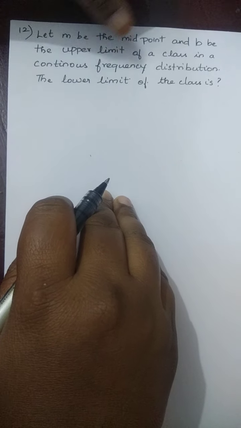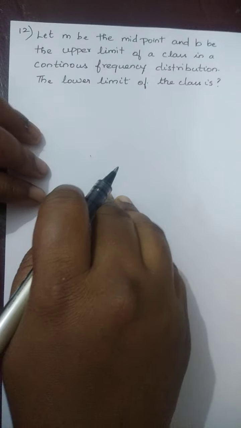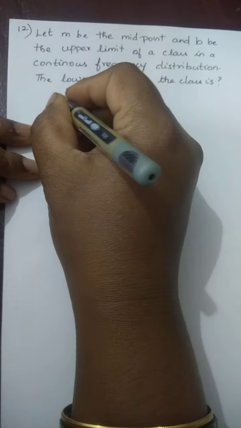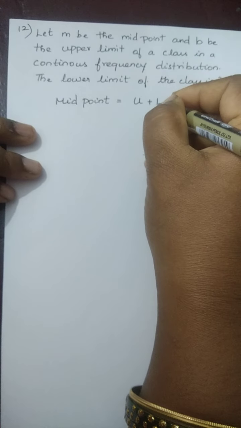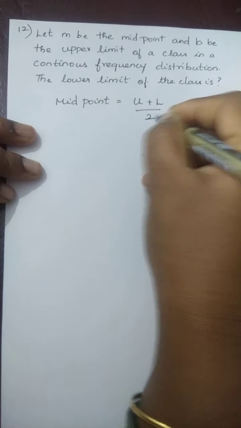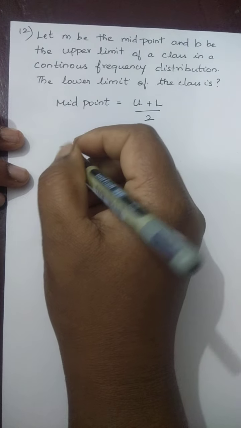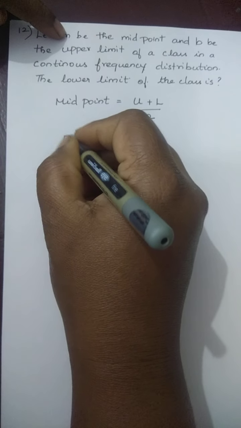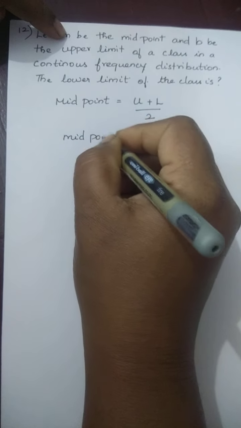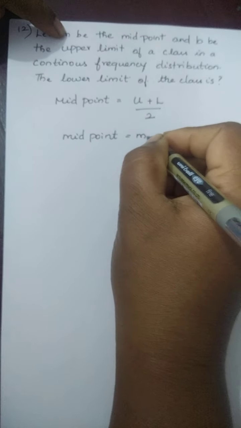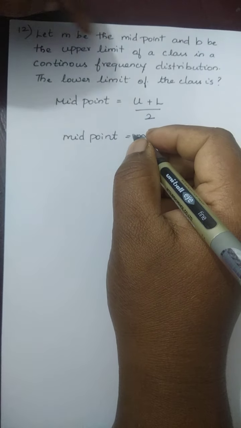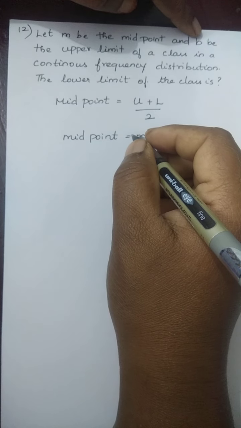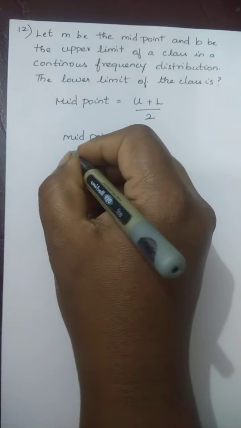So in a frequency distribution, there is a formula to find the midpoint. Midpoint is equal to upper limit plus lower limit divided by 2. So here they given midpoint as M, and B be the upper limit.